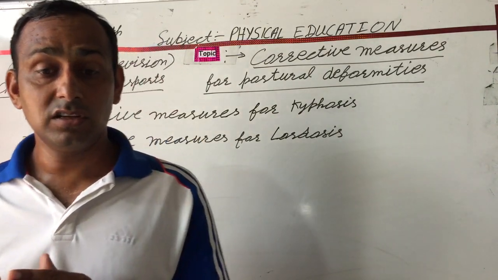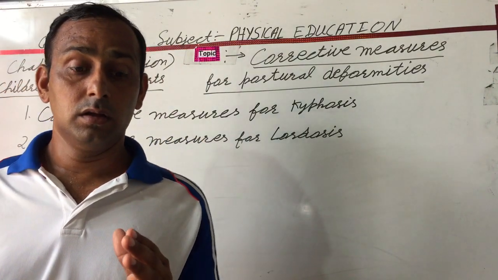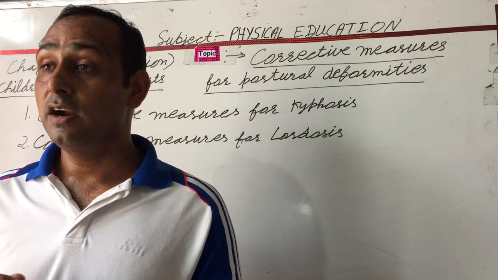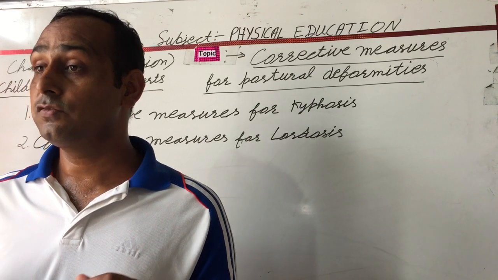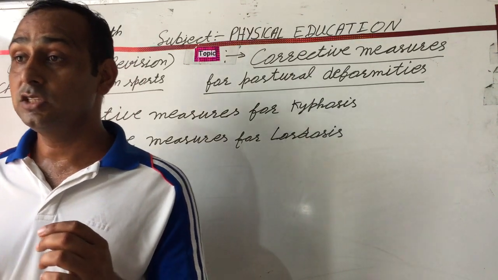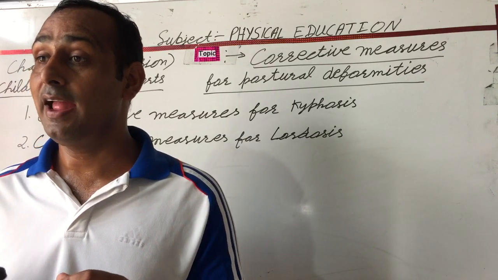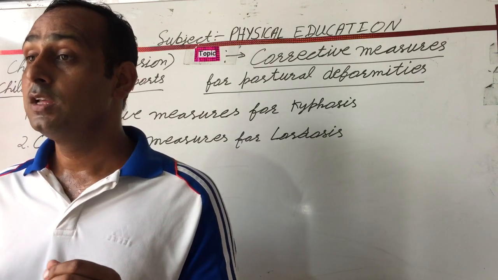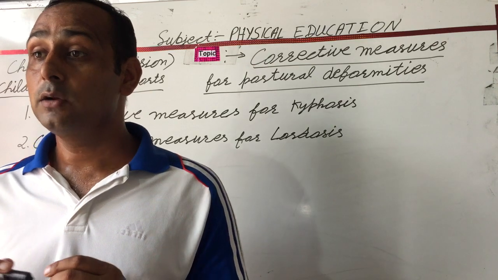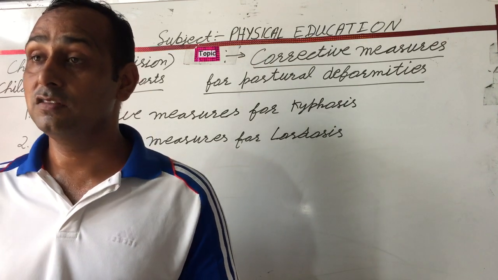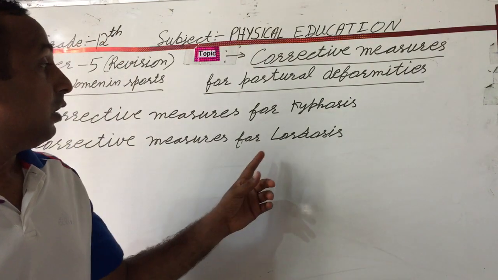After this, next is to sit with your legs extended. Now stretch your body forward and try to touch your forehead to your knees while holding the feet with your hands. Hold the position for some time and then come back to the previous position. Repeat this 10 to 12 times. These are the corrective measures for lordosis.